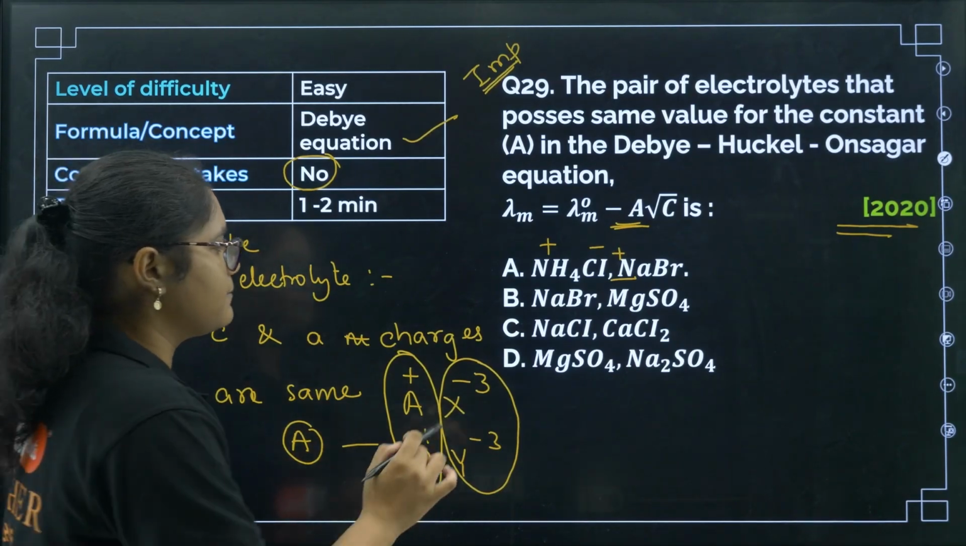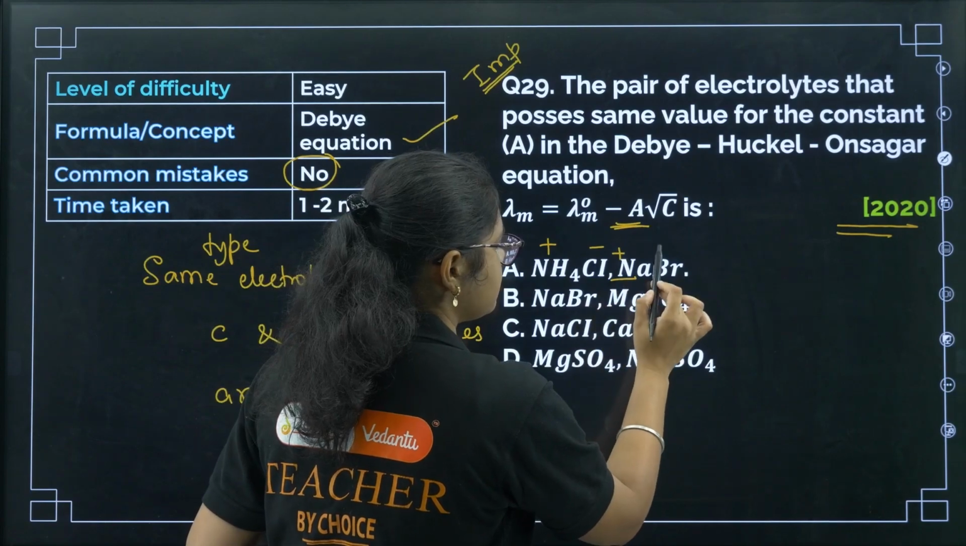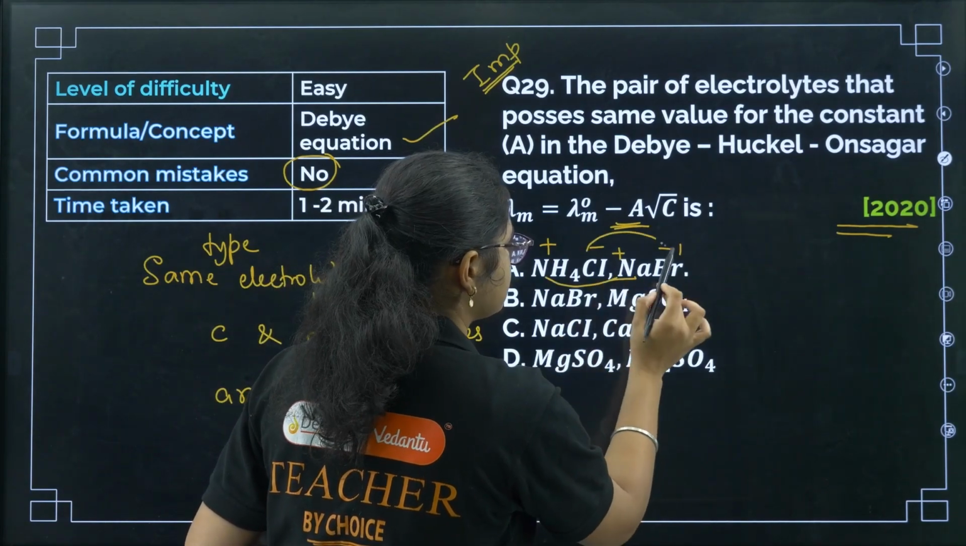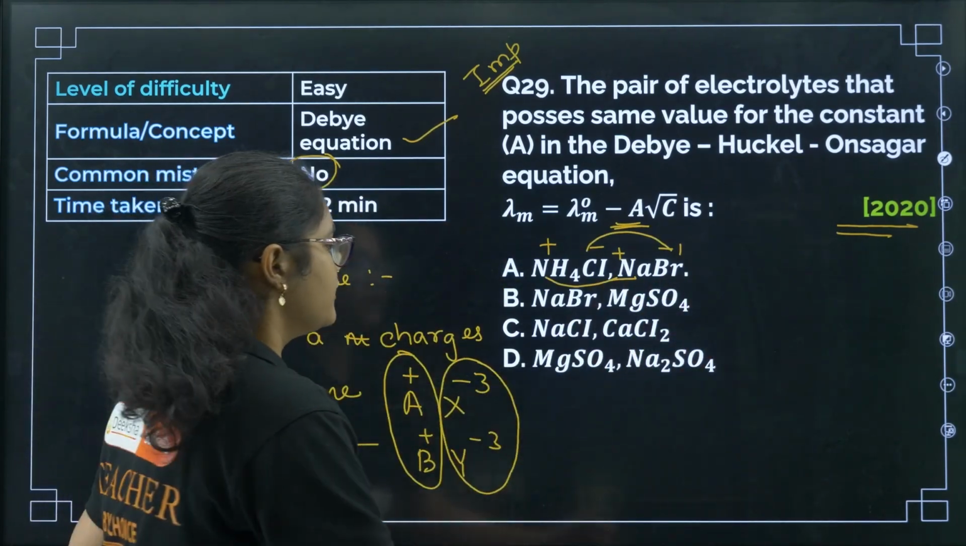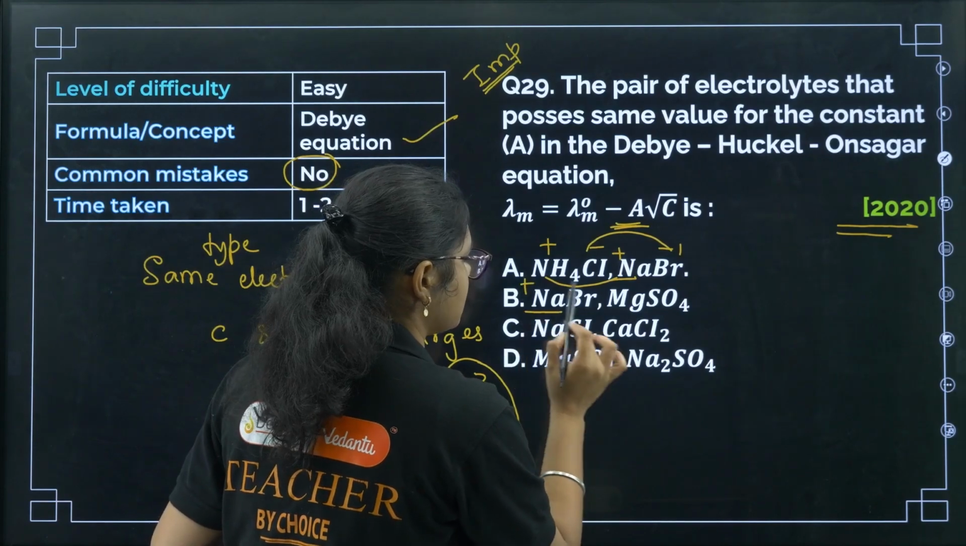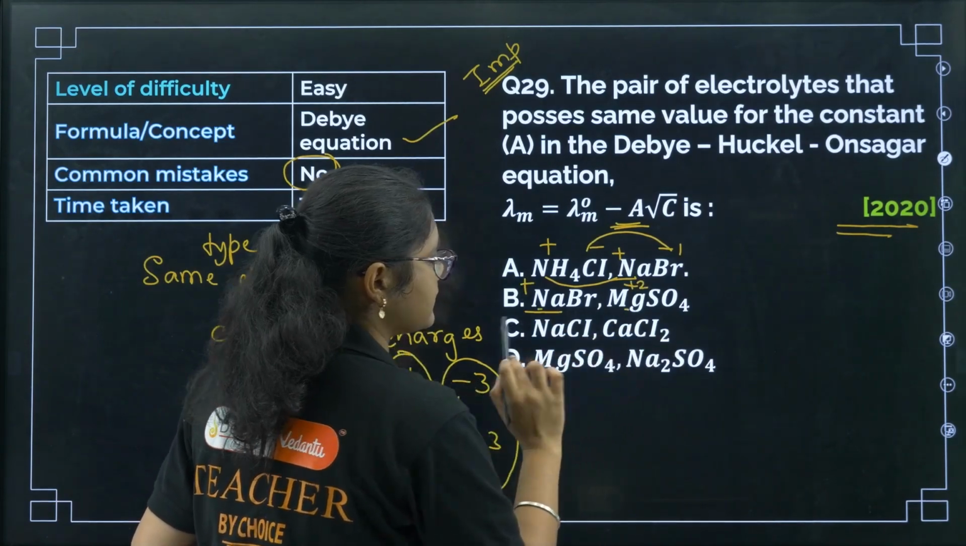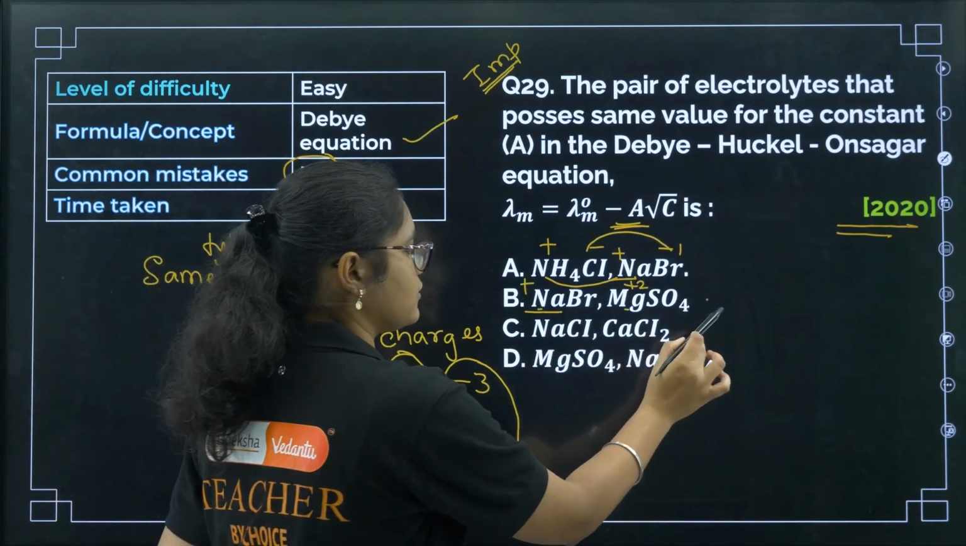Now for example, you see here it is plus 1 minus 1, here also plus 1 minus 1. So their cation charges are matching, anion charges are matching, right? If you see here, this is Na plus 1 but Mg is plus 2. Their cation charges are not matching. So that is why this cannot be the answer.